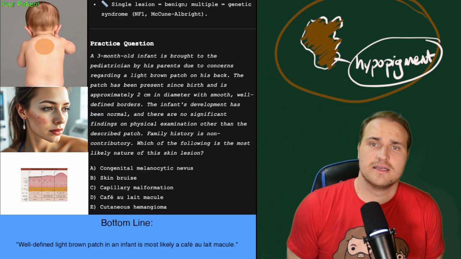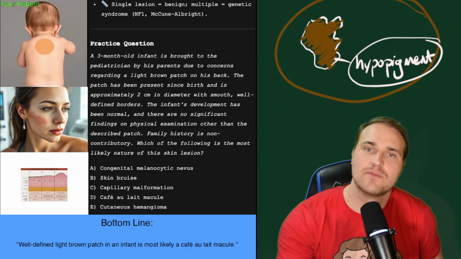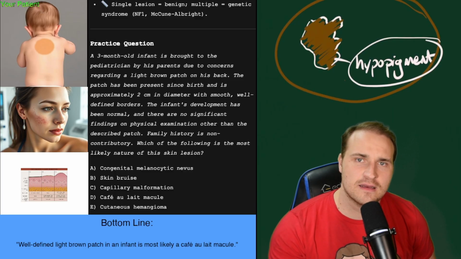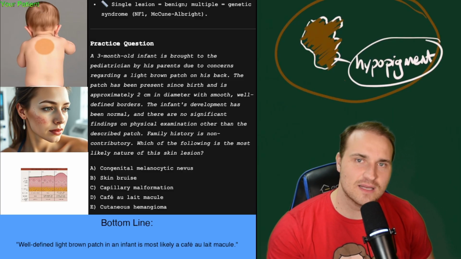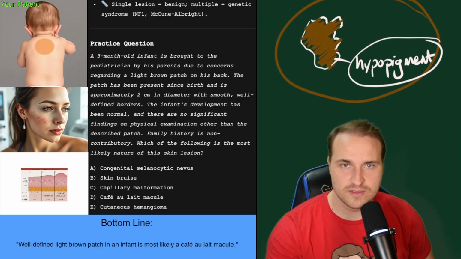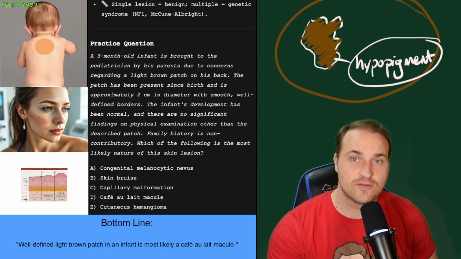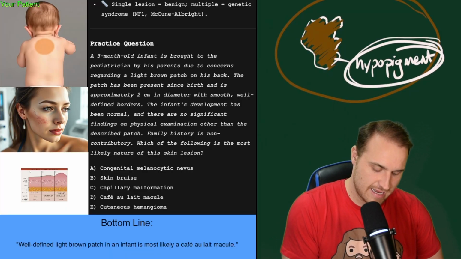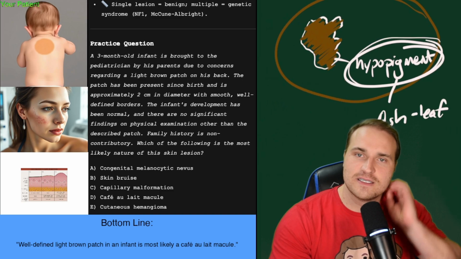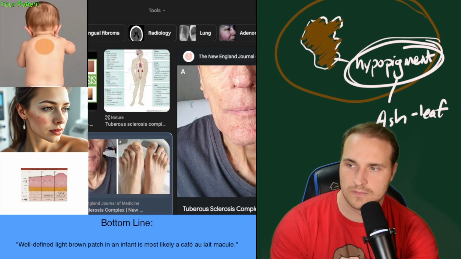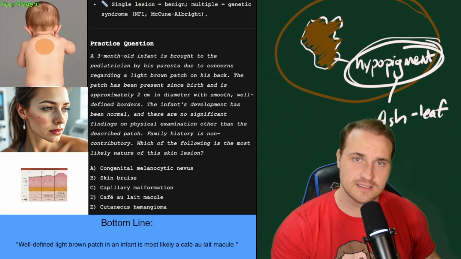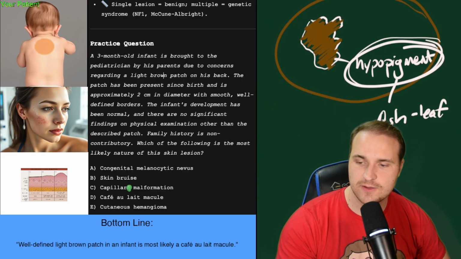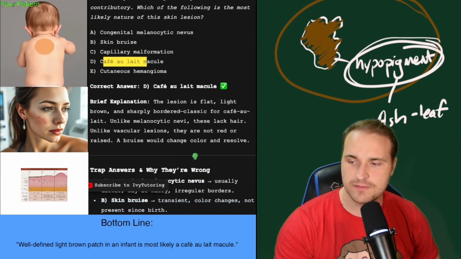And so coffee is not hypopigmented, it's tan to light brown, but it can be darker depending on the skin tone. And the pigment source here is the brown color comes from the increased melanin in the basal epidermis, not from hemorrhaging like in bruises, and it's not hypopigmented. Because if it were hypopigmented, that'd be something like an ash leaf spot, right? So hypopigment would be like an ash leaf. And that's seen in tuberous sclerosis, which is lighter than the surrounding skin. All right. And tuberous sclerosis is a condition that causes benign tumors to grow in the brain or other vital organs. And so our answer for this question is Cafe-au-lait macule.